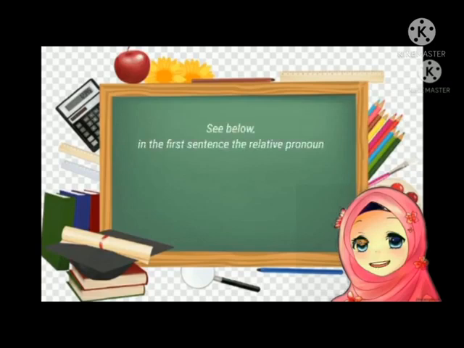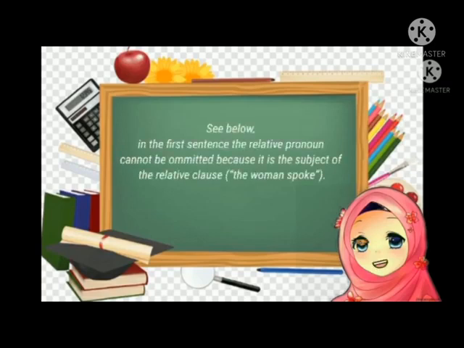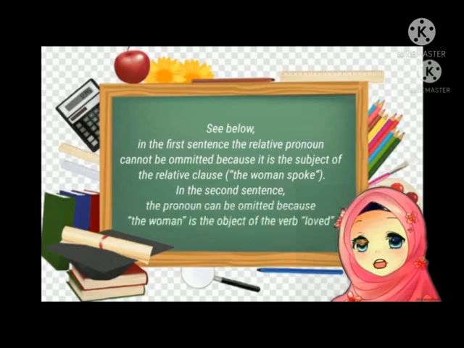In the first sentence, the relative pronoun can't be omitted because it is the subject of the relative clause. In the second sentence, the pronoun can be omitted because the woman is the object of the verb loved.